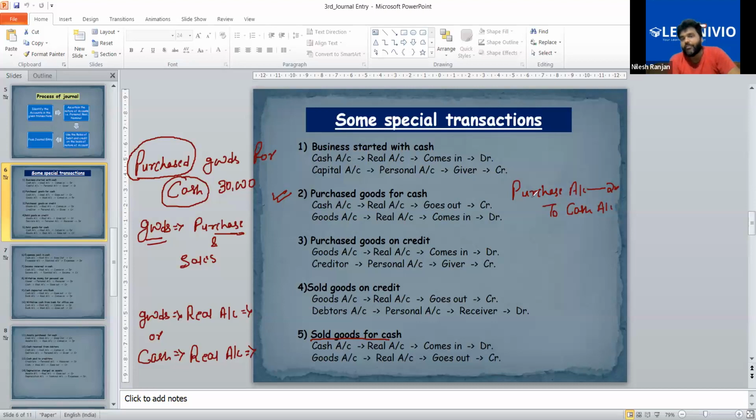Why purchase? We have written purchase instead of goods. Goods is a real account and goods is coming, so goods should be debited. Cash is also a real account, but cash is going at the time of purchase, so it will be credited. You can see I have written cash on the credit side and purchase on the debit side instead of goods. This is how we have to pass the journal entries.